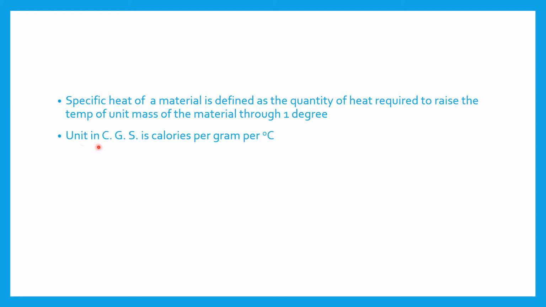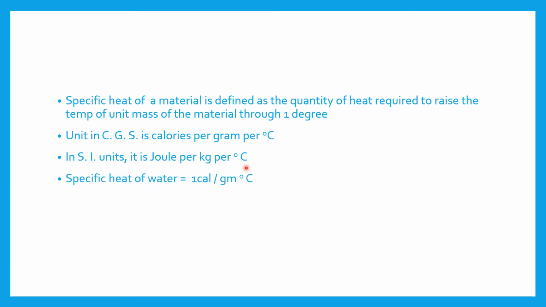The unit in CGS is calories per gram per degree Celsius. In SI units, it is joules per kg per degree Celsius.